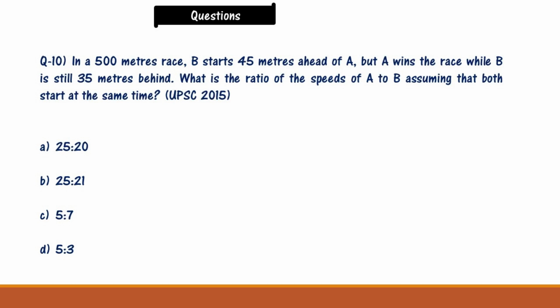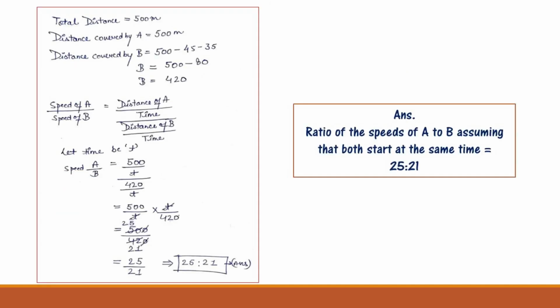In a 500 meters race, B starts 45 meters ahead of A. But A wins the race while B is still 35 meters behind. What is the ratio of the speeds of A to B, assuming that both start at the same time? Okay, the options are 25:20, 25:21, 5:7, 5:3. Please solve this question. Now let us solve this question.